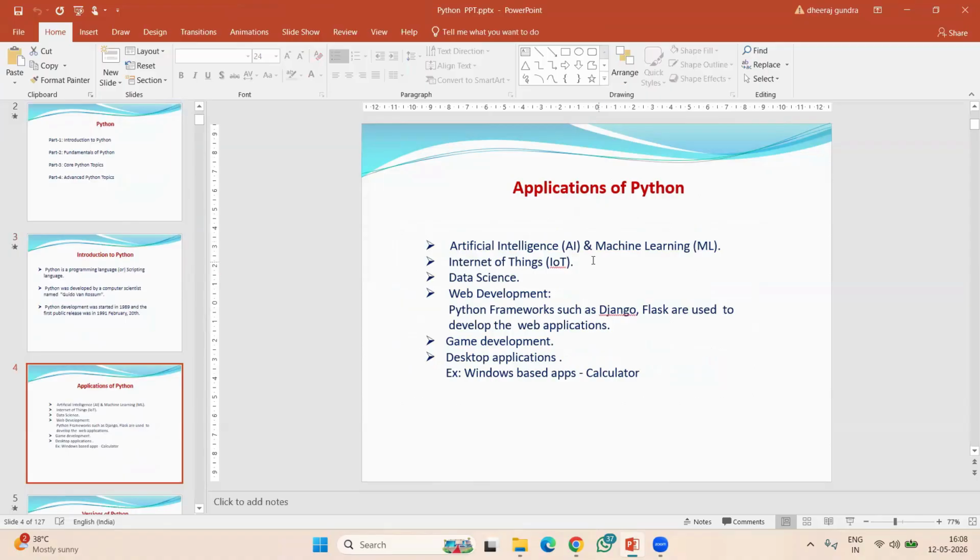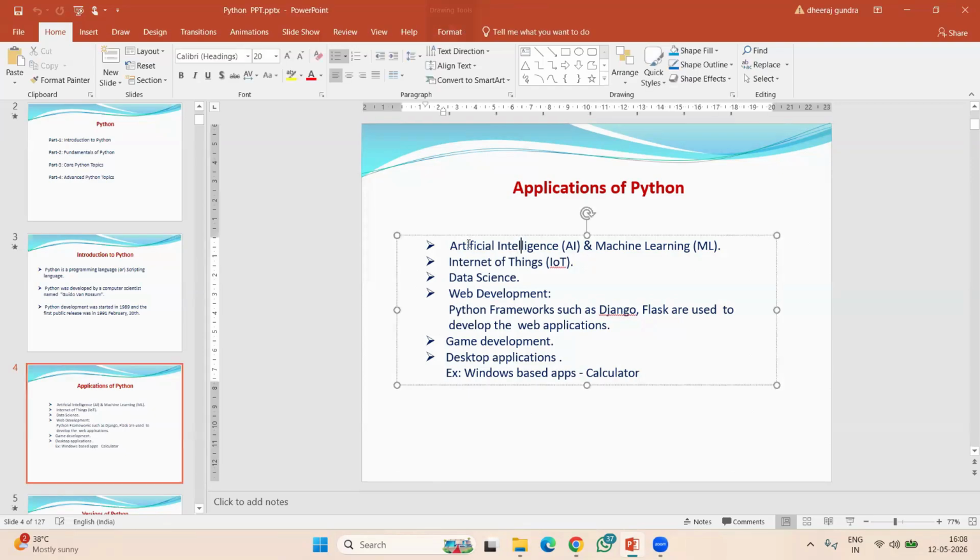So nowadays, we are using Python in different technologies, and also to develop different types of applications. If you observe, Python is used in artificial intelligence and machine learning. As you know, it is the most popular nowadays, right? You know AI, artificial intelligence.